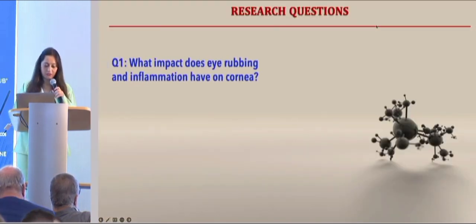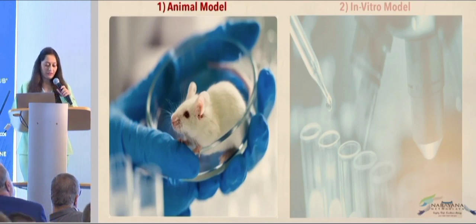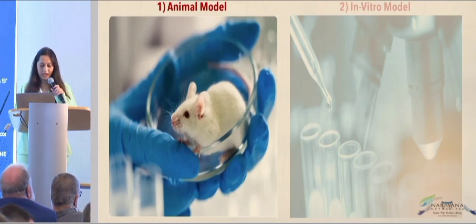So is there an impact of eye rubbing and inflammation on the cornea? And can we have novel therapeutic agents which can negate the MMP9 actions at the molecular level and also upregulate LOX at the same time? We divided our study into two phases. One was the animal model study, and the second was the in vitro model study.